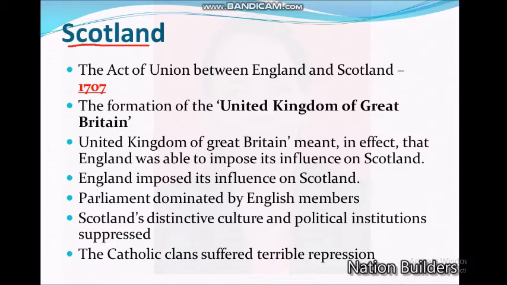Now here see about Scotland. What happened? Why did Scotland come together with England? How did the other regions also become part of Britain? We'll see. The Act of Union between England and Scotland. The act took place, the agreement took place in 1707. Through this act, England and Scotland came together.